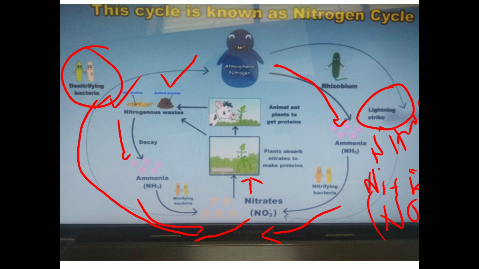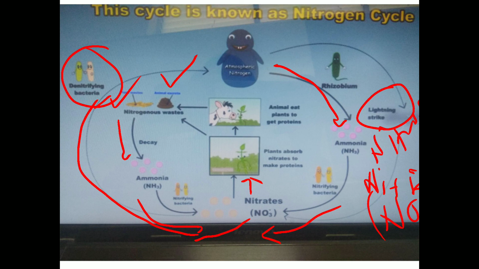Some of the nitrate is again absorbed by the plants. Again that cycle is carried out, and the remaining nitrogen is converted into atmospheric nitrogen with the help of denitrifying bacteria. So the conversion of nitrates, NO3, into atmospheric nitrogen is called the denitrification process.